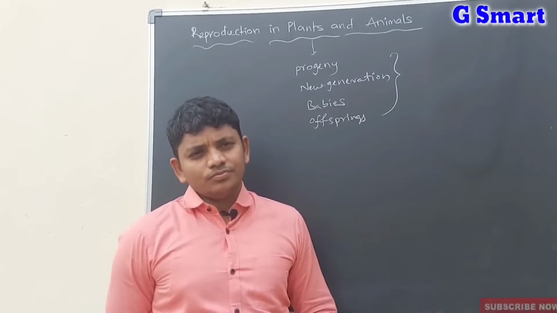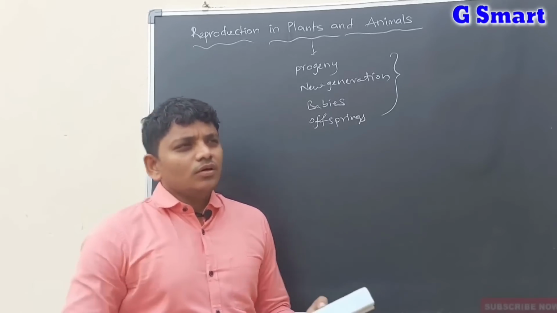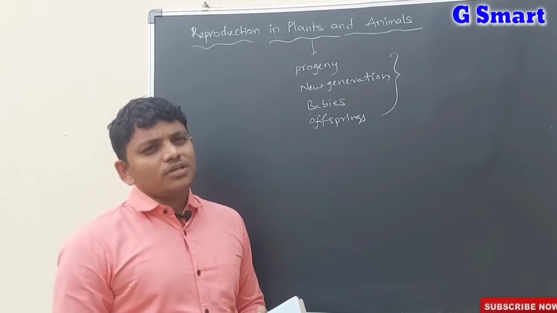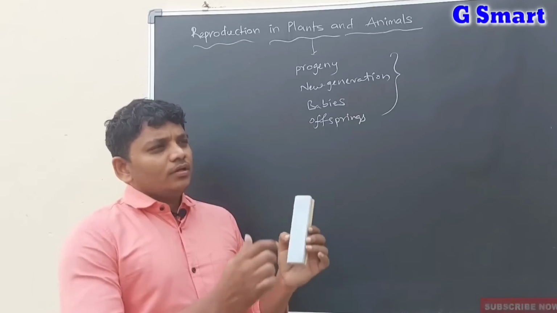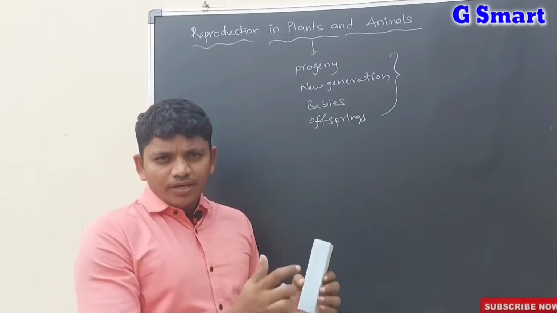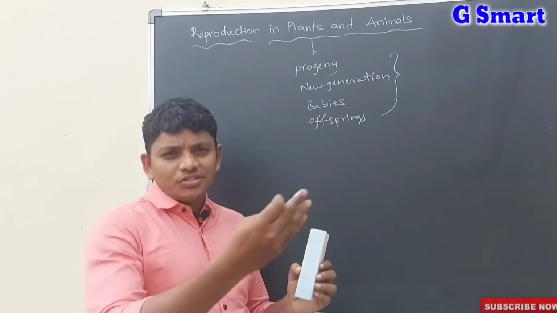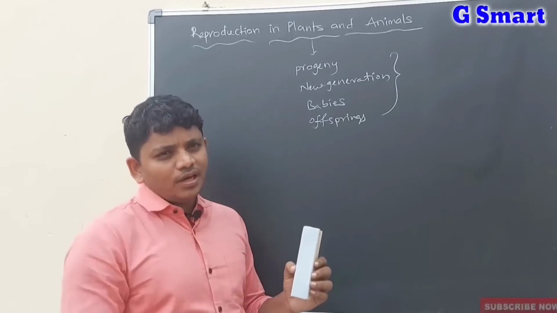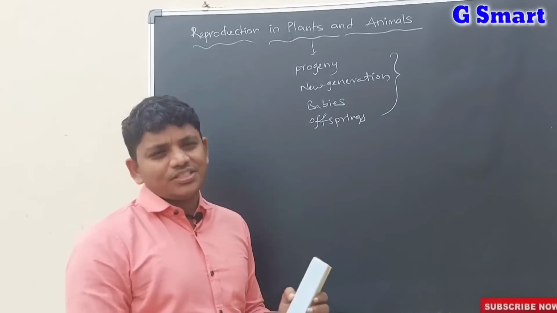Let us know the definition of reproduction. Reproduction is a biological process in which an organism gives new generations, daughters, offspring, or progeny. That's it.